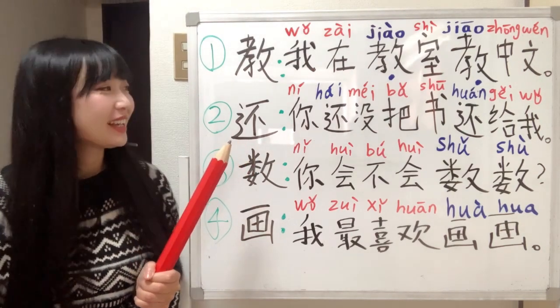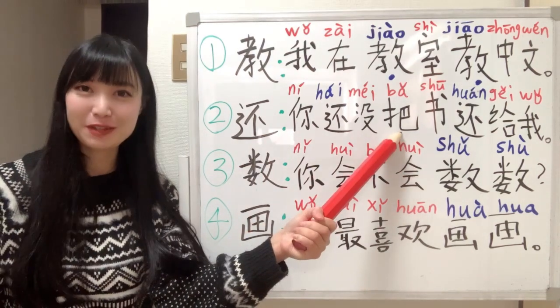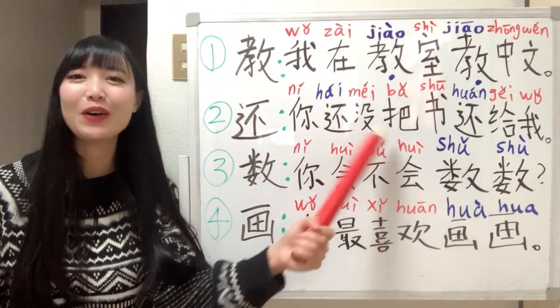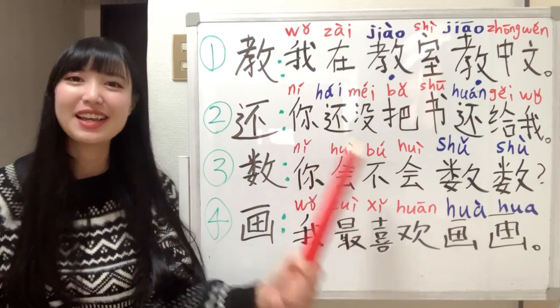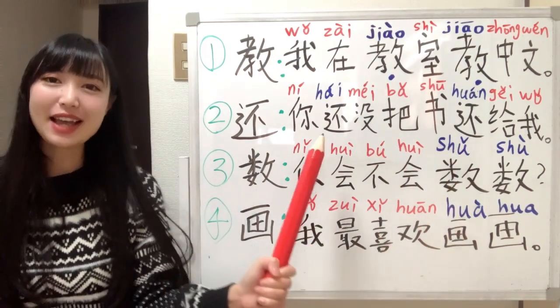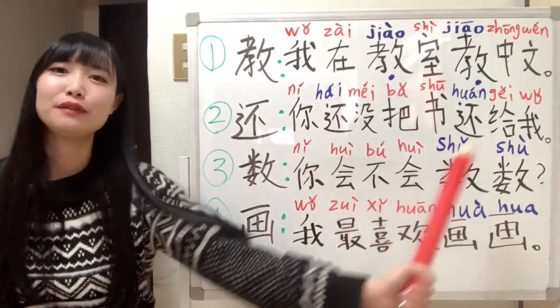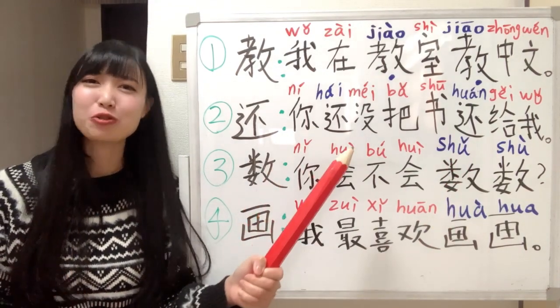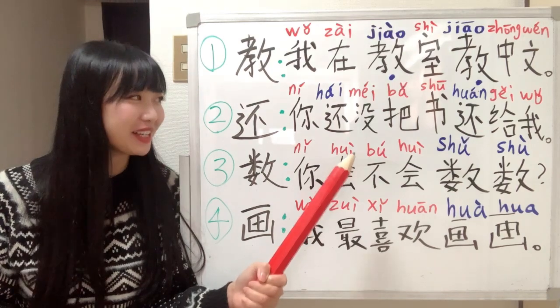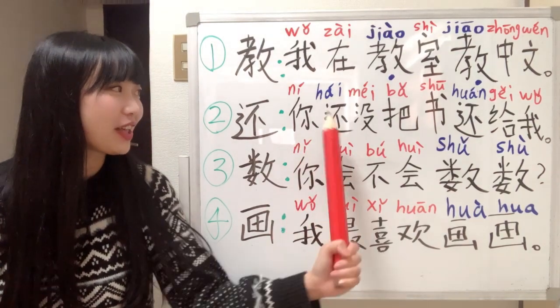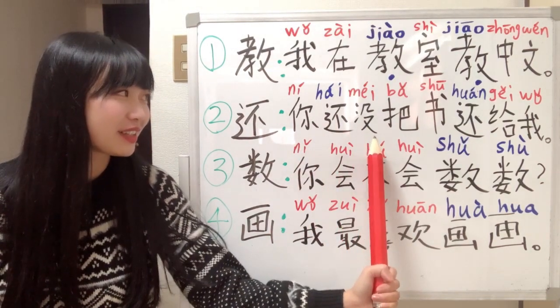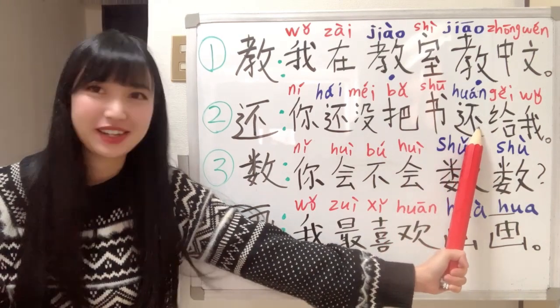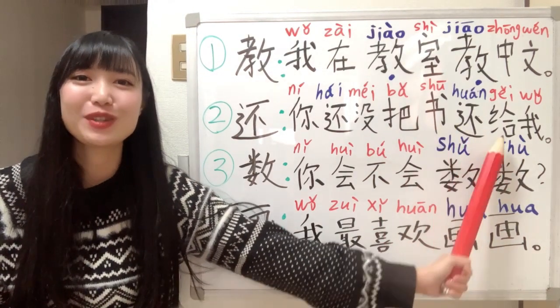And in one sentence, because of the 把 here, you know, this is the adverb and this is the verb. As an adverb, 还; as a verb, 还. So 你还没把书还给我. What does it mean? You have not returned the book to me.